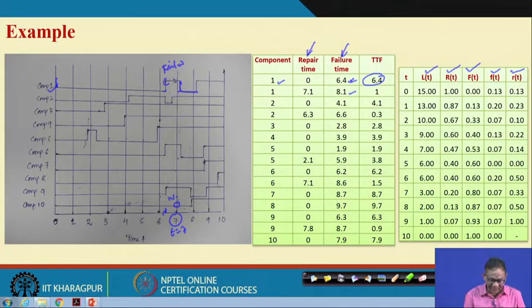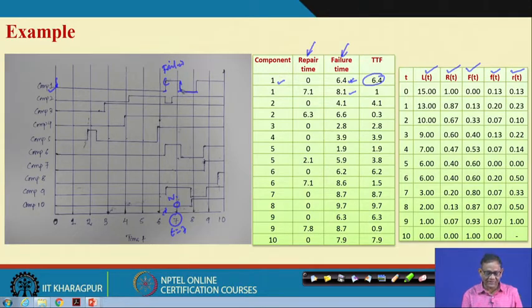We have considered 10 time units. Between 6.4 unit time and 7.1 unit time it was in the failed state, but at 7.1 unit time the component is again at the normal state because the repair process is completed.